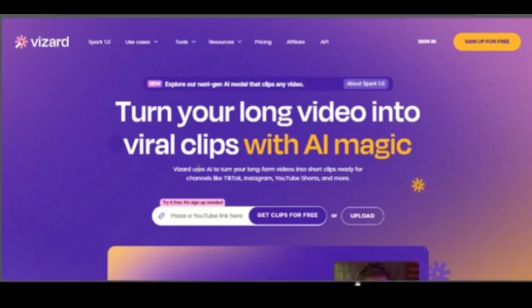or AI powered. When it comes to pricing, DeepBrain starts at $30 per month, while Vizard AI has a free plan plus an affordable pro plan. When it comes to ease of use, DeepBrain AI is simple but limited, while Vizard AI has a drag and drop plus is intuitive.